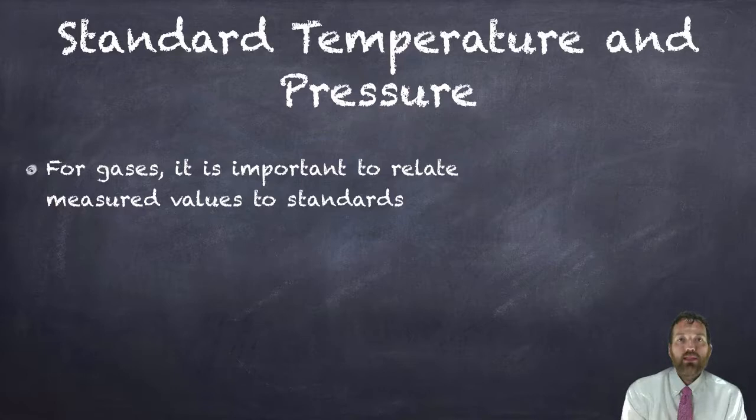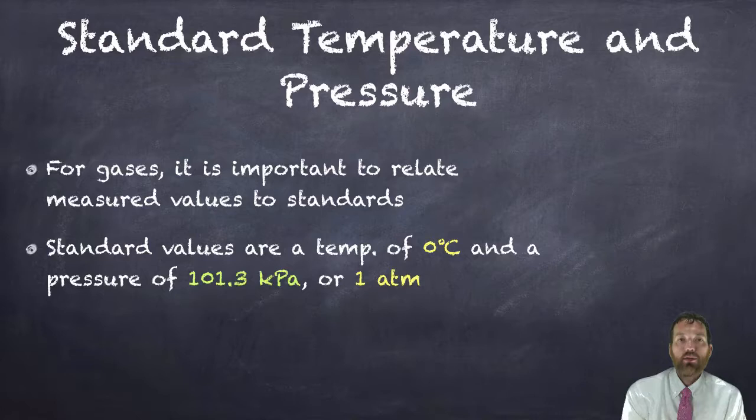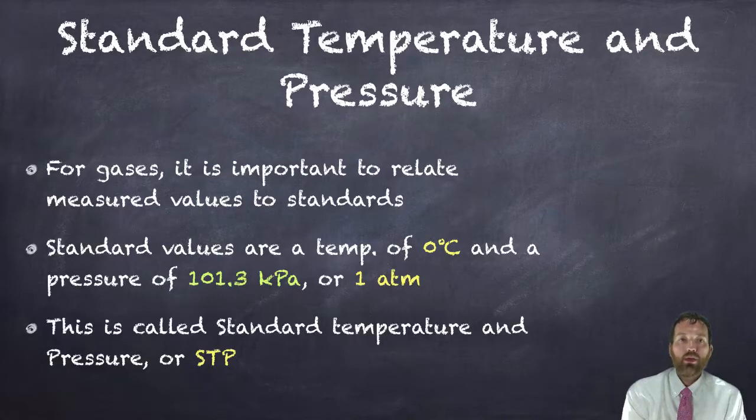For gases, it's important to relate measured values to standards because some of the variables can change at different temperatures and pressures. So standard values are a temperature of 0 degrees Celsius and a pressure of 101.3 kilopascals or 1 atmosphere. This is what we call standard temperature and pressure, or STP for short. You don't need to memorize these numbers. It's right on the front of your reference table.